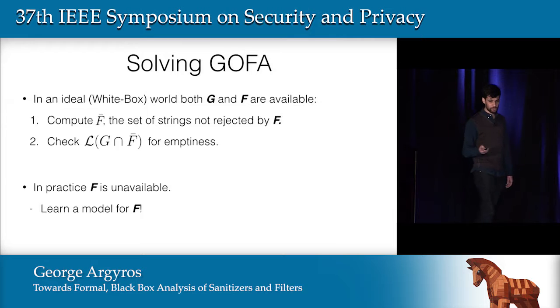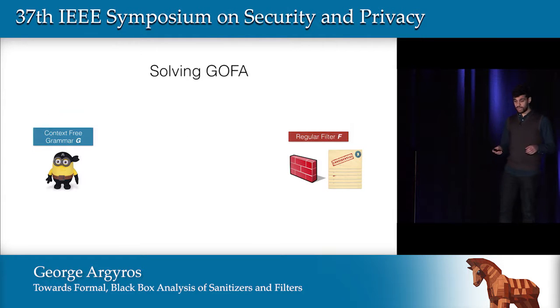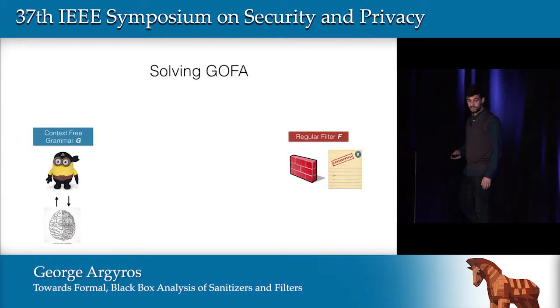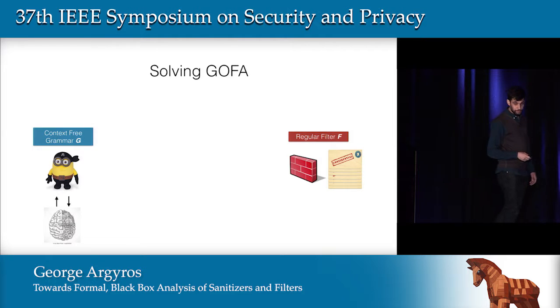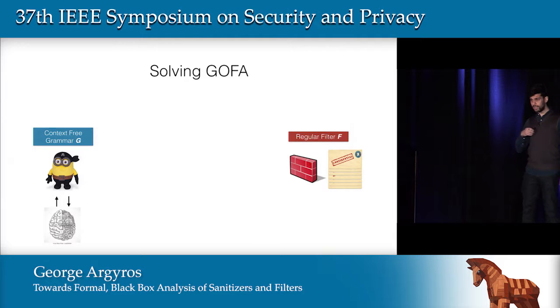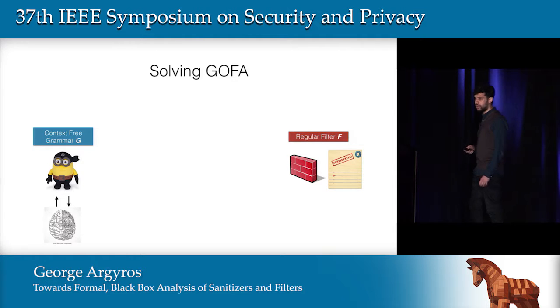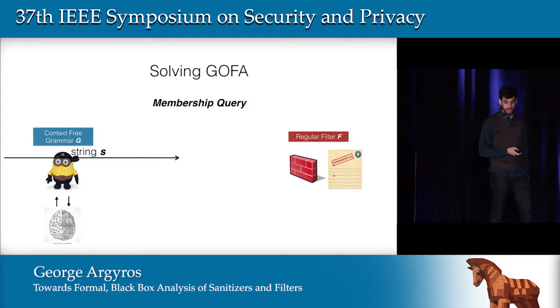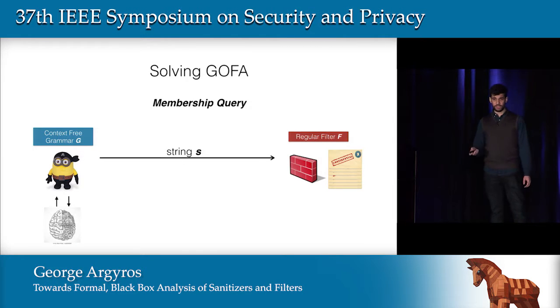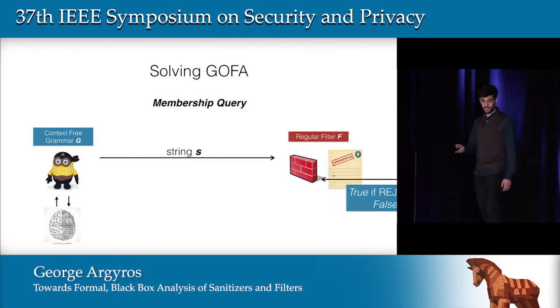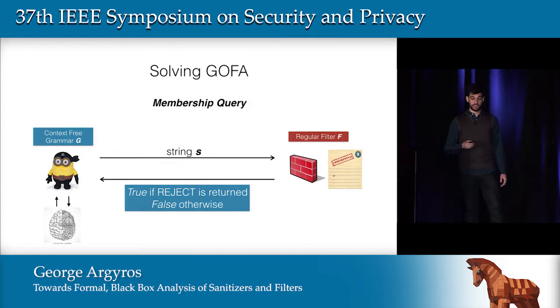So let's see how this works. We have our same setting, but now our attacker is also equipped with the symbolic automata learning algorithm. And he has to be able to perform the two types of queries that we mentioned. A membership query, as we already mentioned, is simply sending that particular string that we want to query in and testing if it is being rejected by the filter or not.